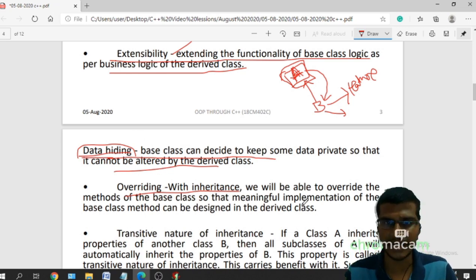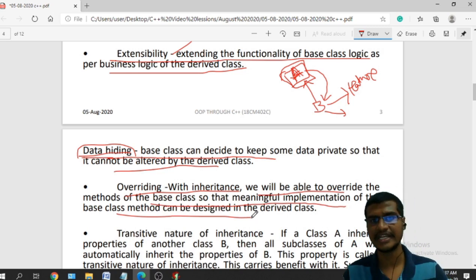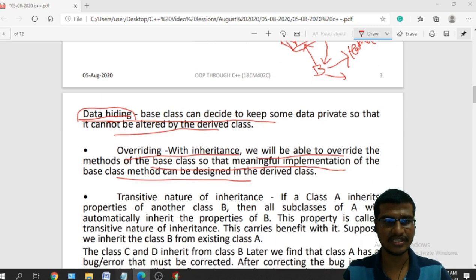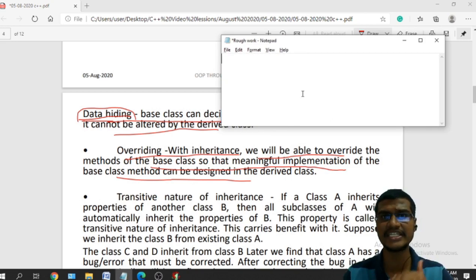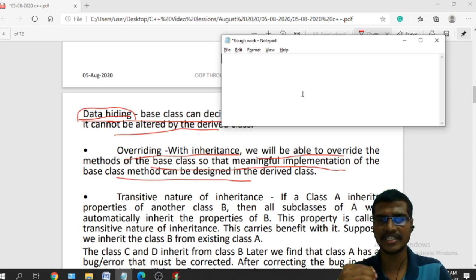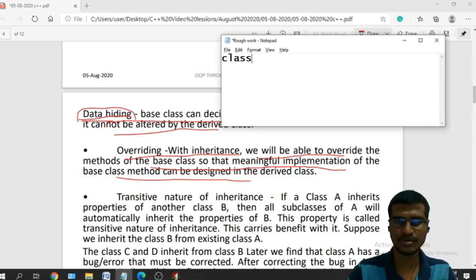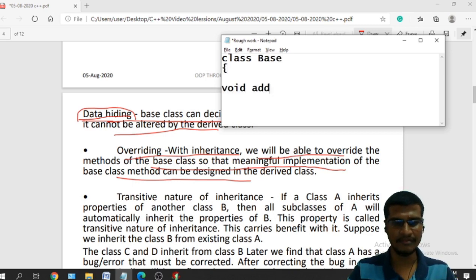That is runtime polymorphism. We will be able to override the methods of the base class, so that a meaningful implementation of the base class method can be redesigned in the derived class. Function overriding is achieved in case of inheritance only. That's why it is runtime polymorphism. Function overriding is an example of runtime polymorphism, which is achieved only in inheritance. So if I have some base class, in this base class we have a method add.